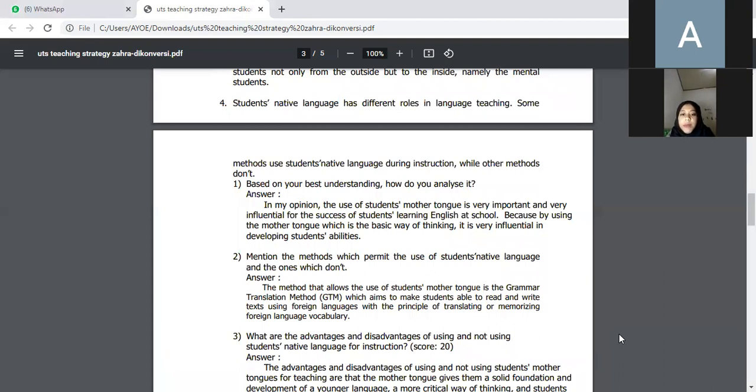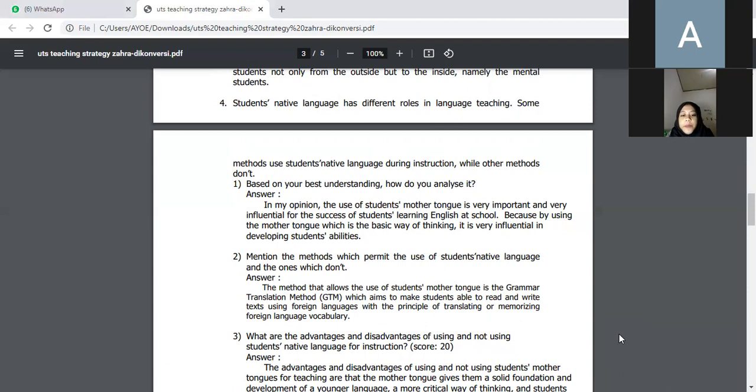The answer is, in my opinion, the use of students' mother tongue is very important and very influential for the success of students learning English at school. Because by using the mother tongue, which is the basic way of thinking, it is very influential in developing students' abilities. Question number 2. Mention the methods which permit the use of students' native language and the ones which don't.